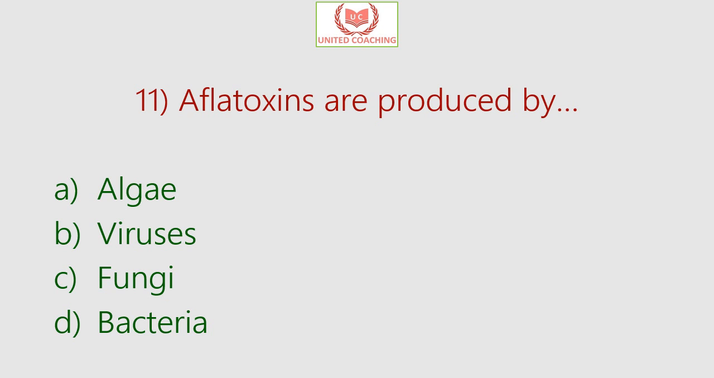Our next question is, aflatoxins are produced by. Is it algae, viruses, fungi, or bacteria? So the answer is fungi. Aflatoxins are poisonous substances produced by certain kinds of fungi or molds called Aspergillus flavus, that are found naturally all over the world, and they can contaminate food crops and pose a serious health threat to humans and livestock. And this fungus resides in soil and dead or decaying matter in the field.